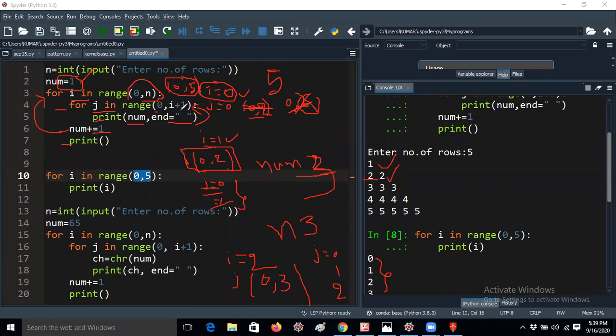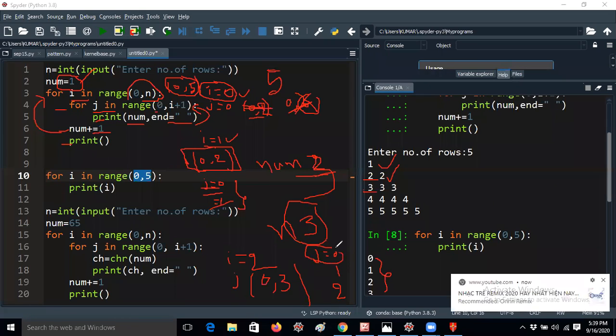Okay, so now it will take print num with end equal to space. So what is the number value now? Number value is 3, right? So right now it will be printed with space first time for j equal to 0 condition. Okay, now again it will execute for the j loop. Now j value will be 1 now.